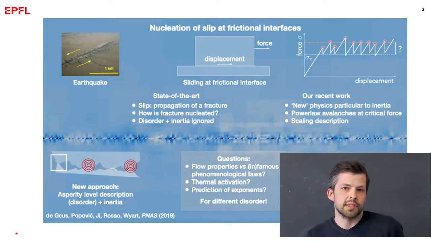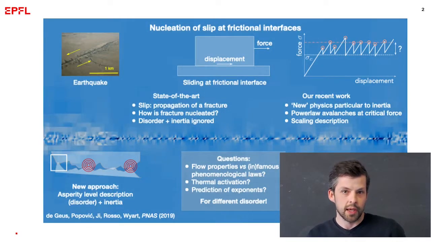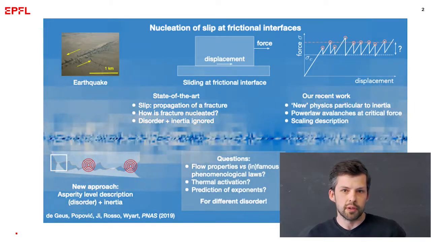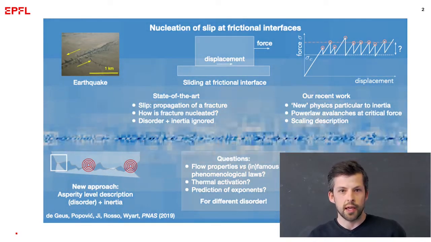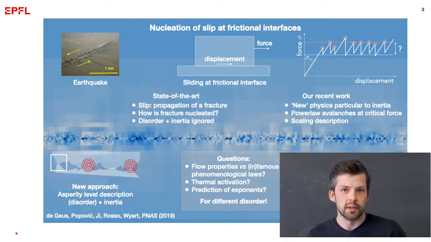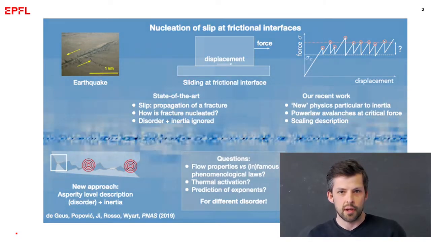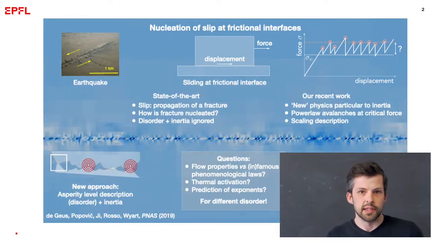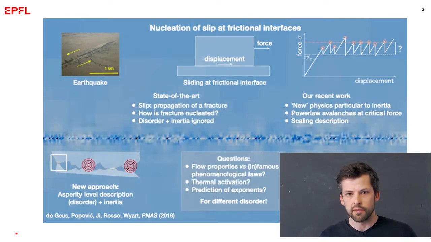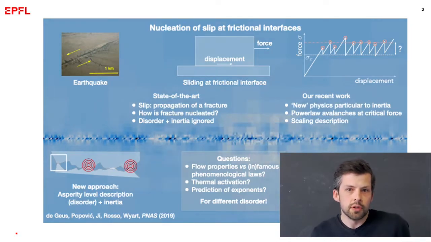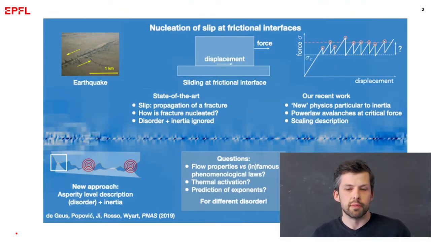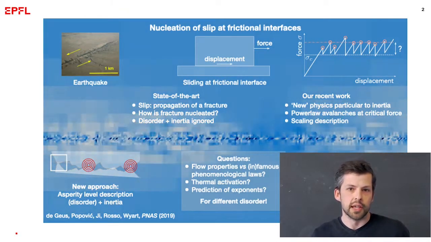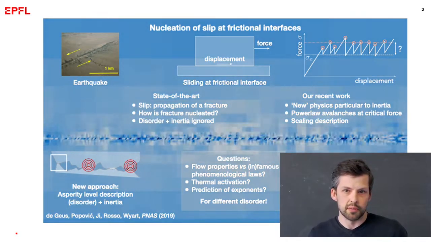And these are essentially what earthquakes are. And so what we want to do is we want to have a prediction of this curve, and this is currently not possible with the knowledge we have in the literature. And what we know from the literature is that these slip events, they are like a propagating fracture. But what we don't know from the literature is how these fractures are nucleated. And this is what we want to understand.